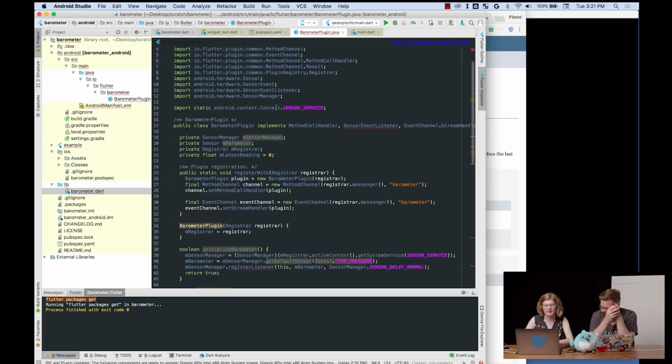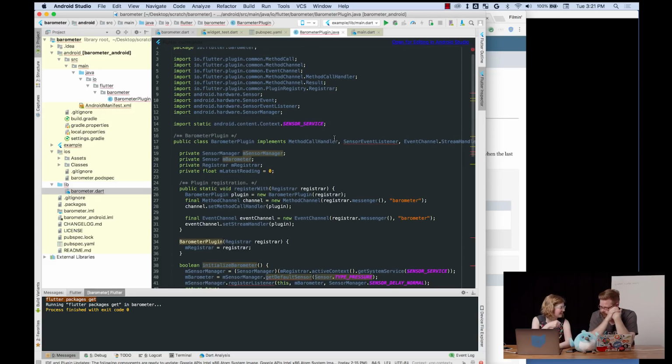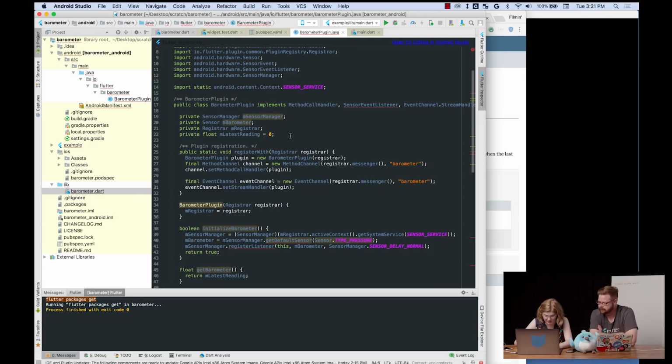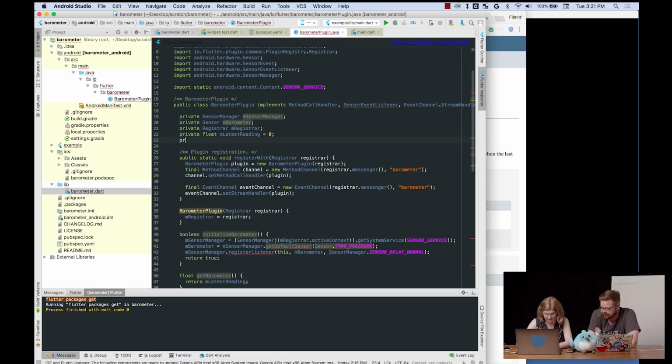So we're going to take this mEventSink that we've got and make one. There should be an EventSink class that should exist. There we go.